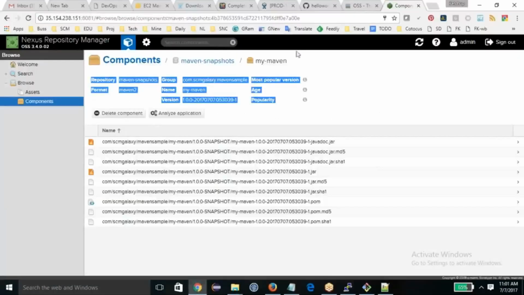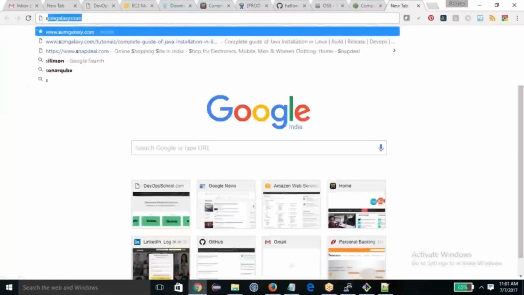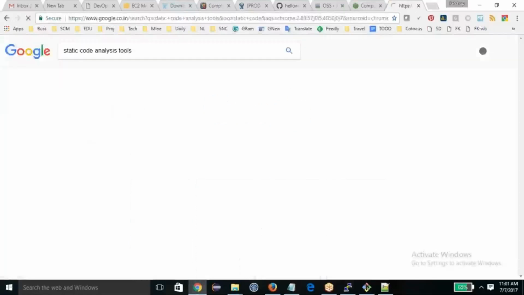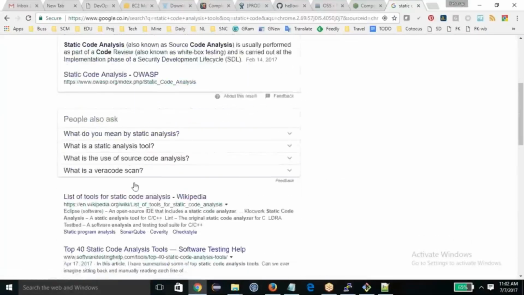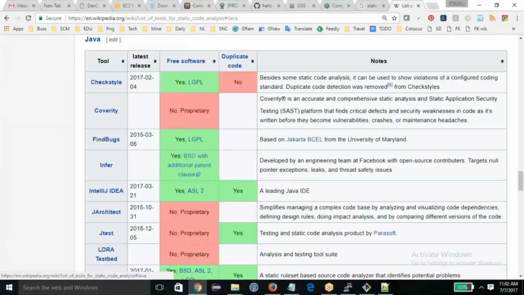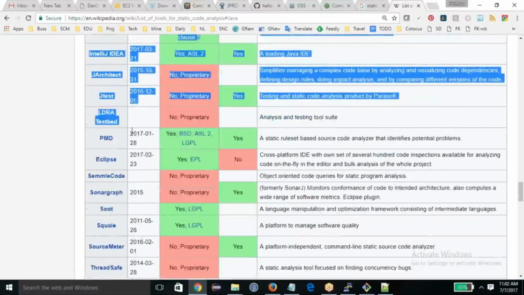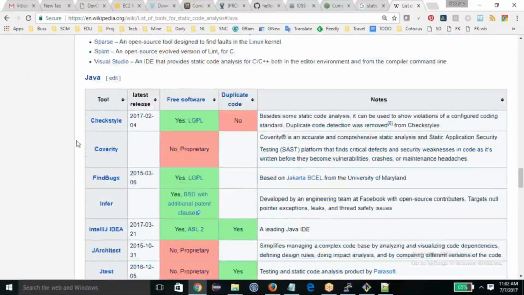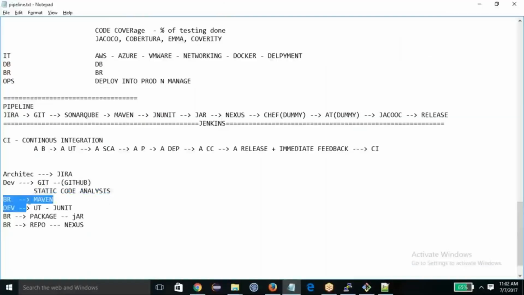When you talk about the static code analysis process, there are tools actually. Static analysis tools, and for each language there are a hell of a lot of tools, and many of these are free and open source. Let me talk about Java. So these many tools we have for static code analysis. They have rules, and you run these rules on your source code to get a report on whether you are writing bad code or good code. Okay, I got it. So I did not do static code analysis, which I'll be showing you in the Jenkins pipeline.